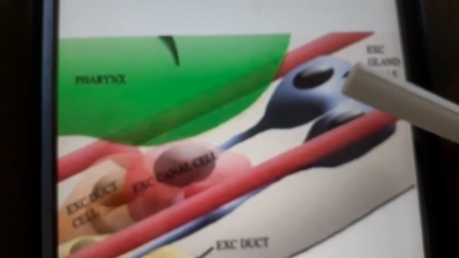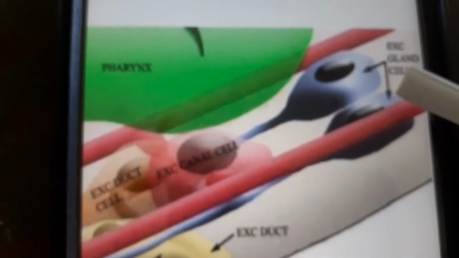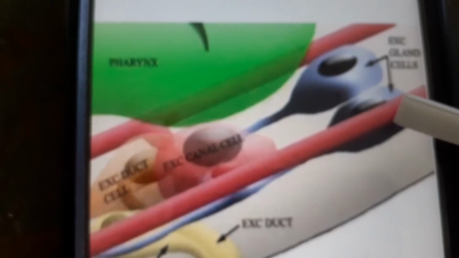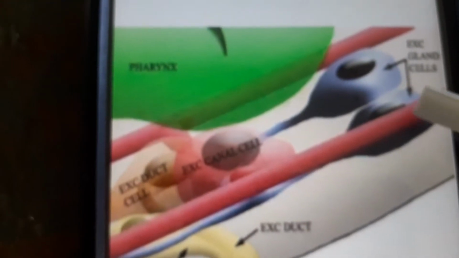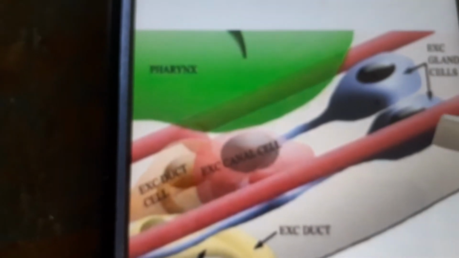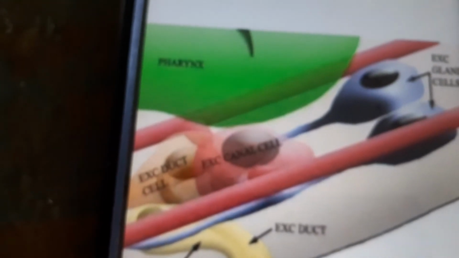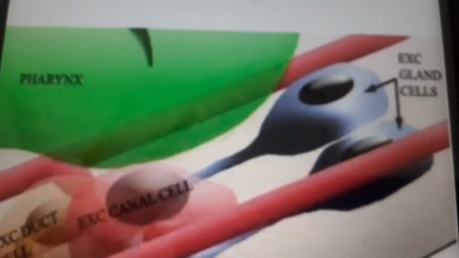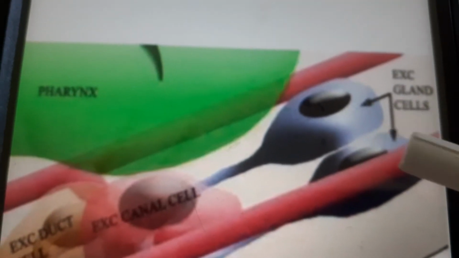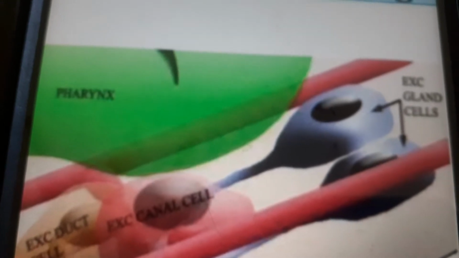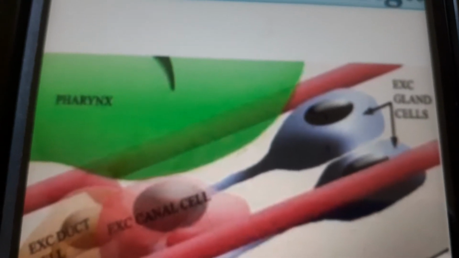Again see these two structures, these are the rennet cells. Rennet cells are the excretory organs which are found in the nematodes. So nematodes contain rennet cells as the excretory organs. Example is roundworms. So roundworms are the examples for the nematodes. They contain rennet cells. Can you see these two glands which will help in the excretion?